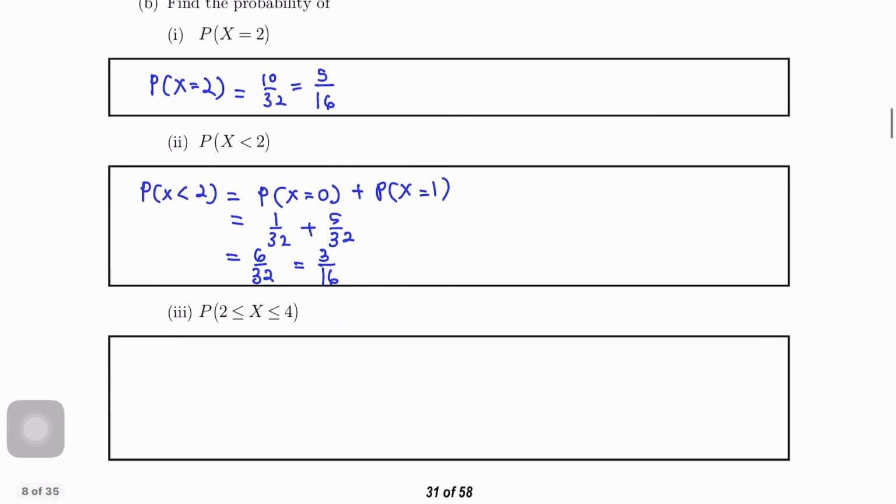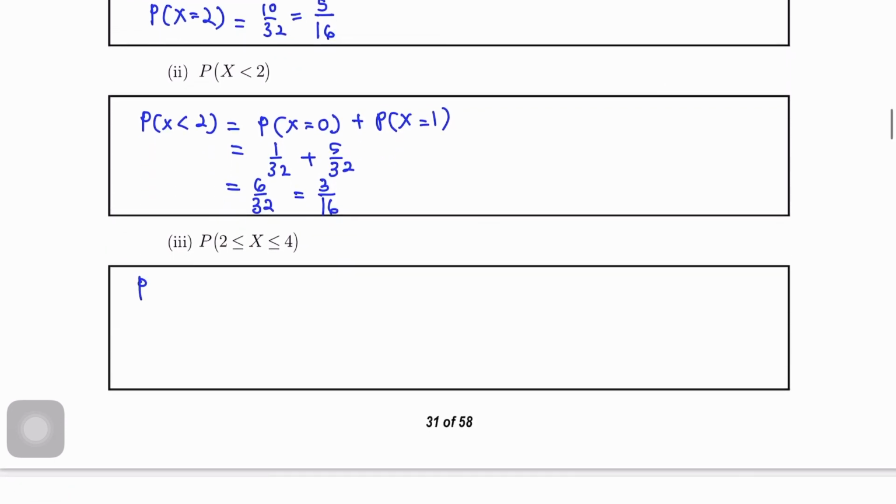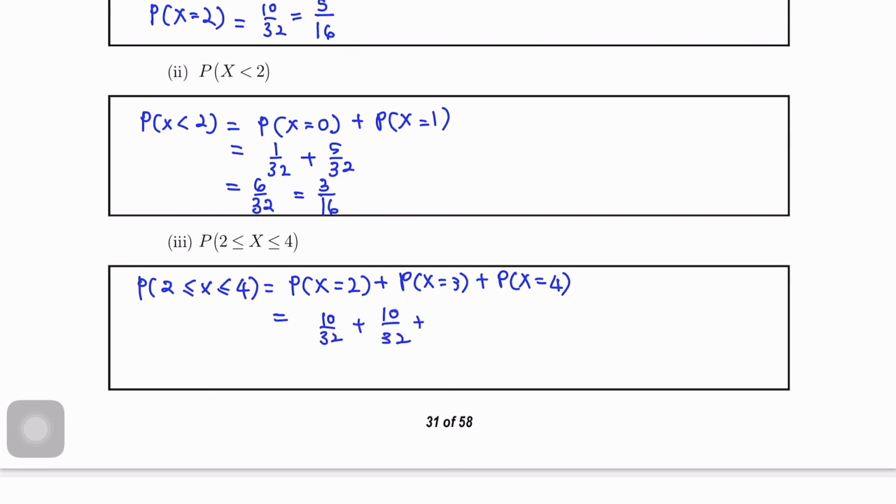So next, dia nak probability x between 2 and 4. 2 and 4 inclusive, that means dia nak probability x equals to 2 plus x equals to 3 plus x equals to 4. Okay, so 10 over 32 plus 10 over 32 plus 5 over 32. So kita akan dapat jawapan dia 25 over 32.